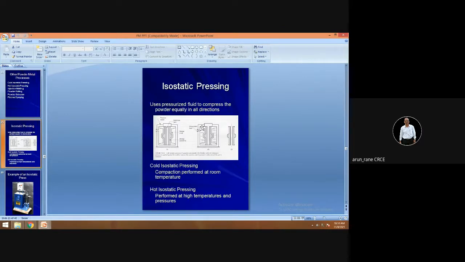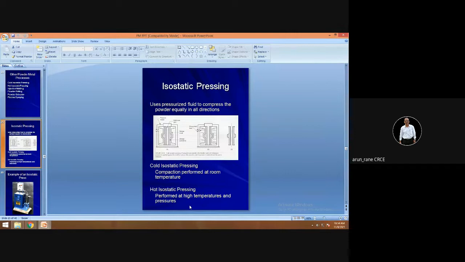This is isostatic processing. In isostatic pressing, again you have cold isostatic pressing and hot isostatic pressing. Cold isostatic doesn't mean that it is not heated, but it is done at room temperature, and hot isostatic pressing is done at high temperatures. That is the difference.